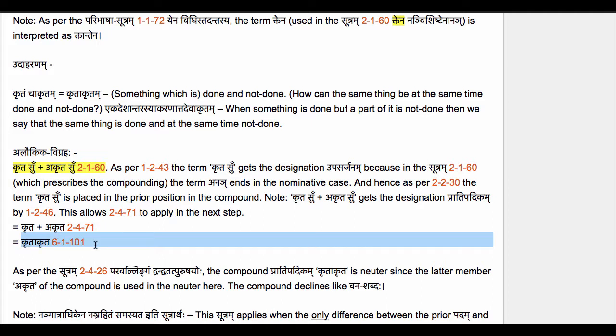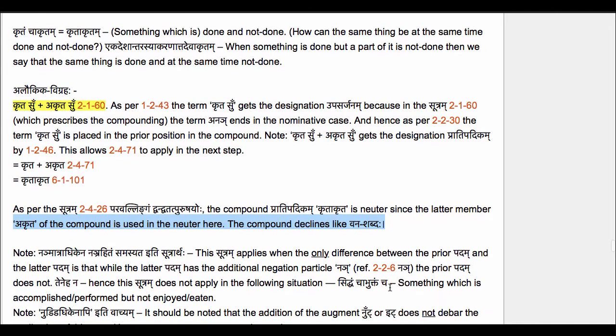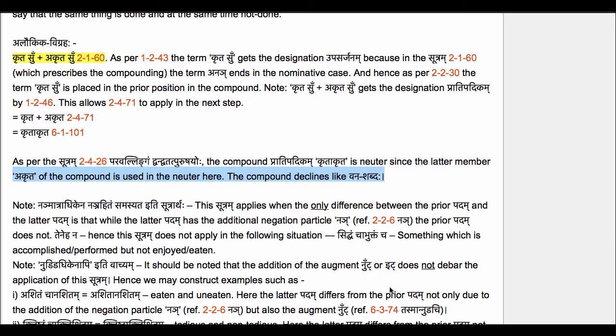Now as per the sutram 2-4-26, paravalingam dvandva tat purushayoho, the compound pratipadikam krita krita is neuter, since the latter member akrita of the compound is used in the neuter gender here. The compound is declined like vana shabdaha. This compound is of course an adjective. The masculine would be krita kritaha, prathama ekavachanam. Feminine would be krita krita.